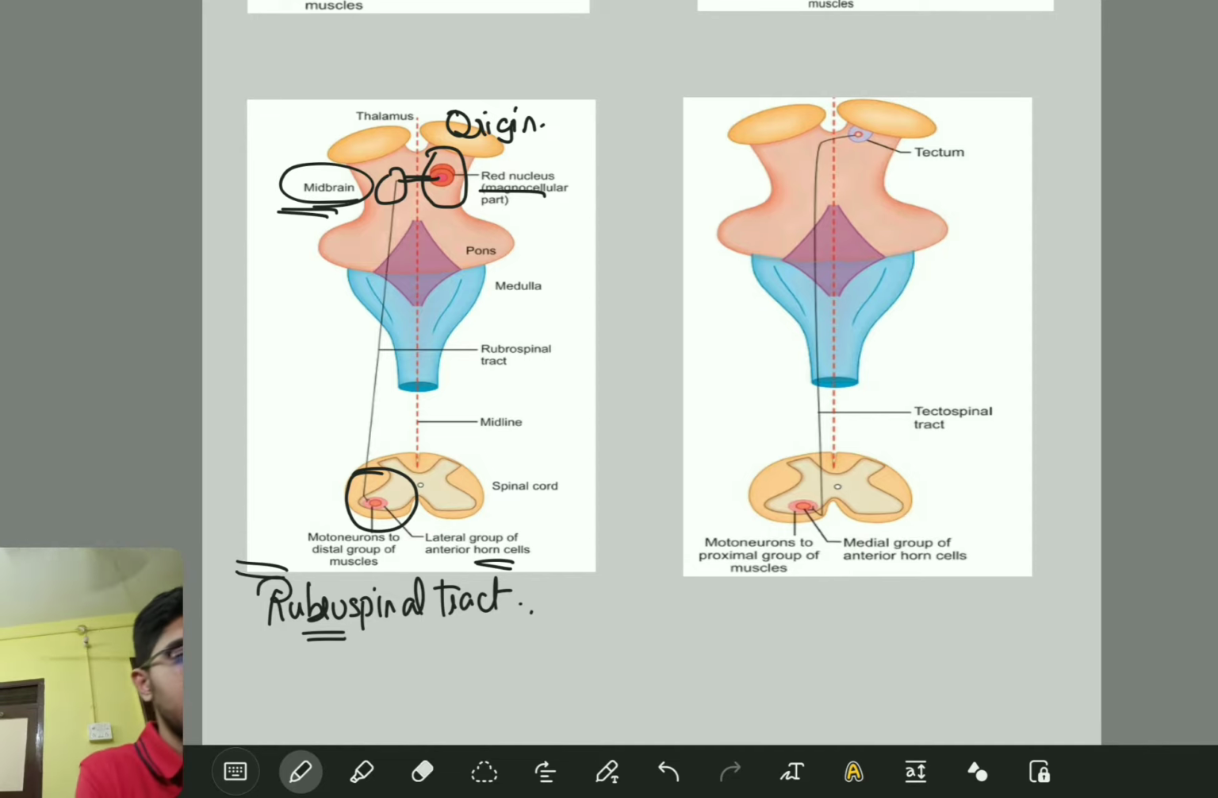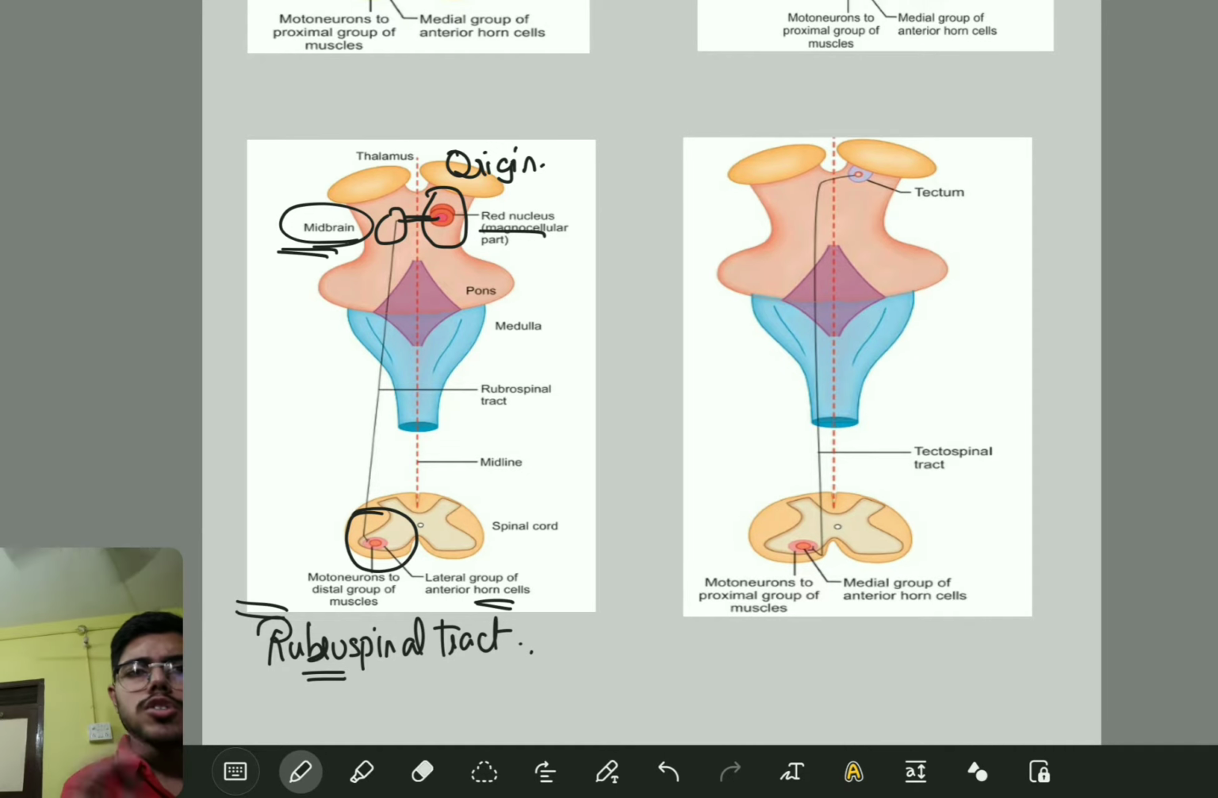Fine. Okay. Now what you should be comparing here is that your lateral corticospinal tract, be specific, your lateral corticospinal tract, as well as your rubrospinal tract, they are going to have a crossover, decussation, right? So they are going to cross over to the opposite side. This is a very important point.